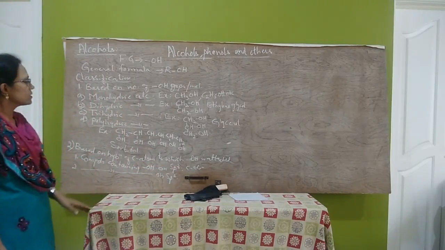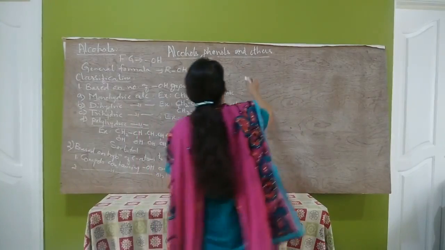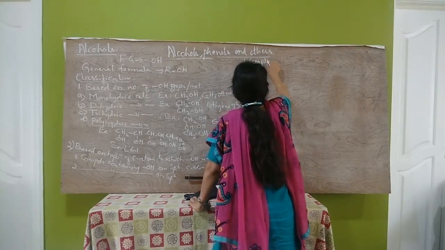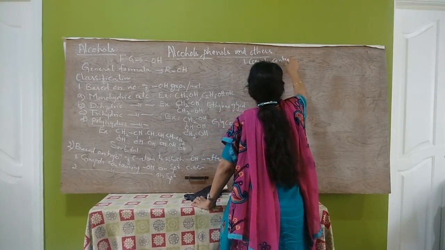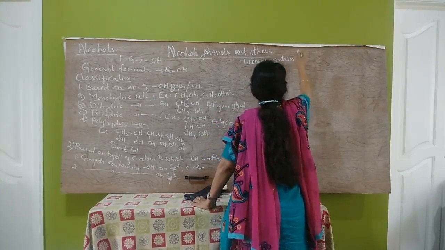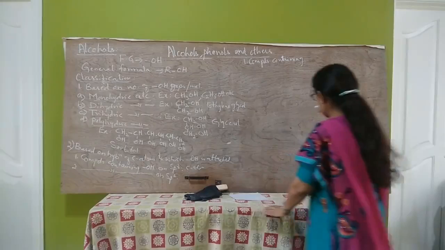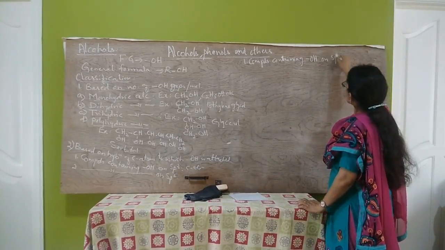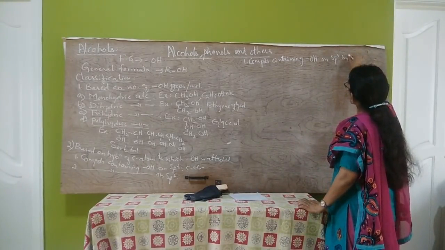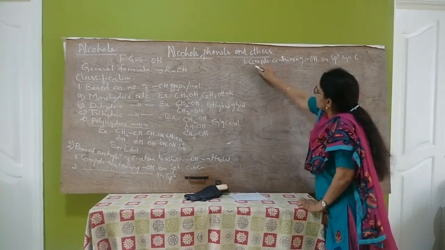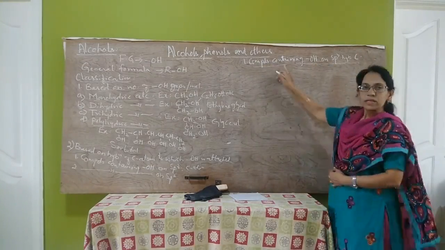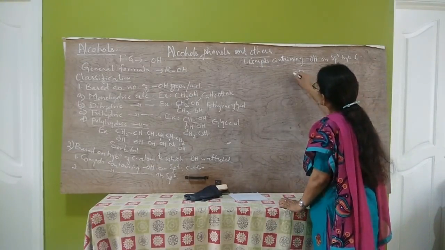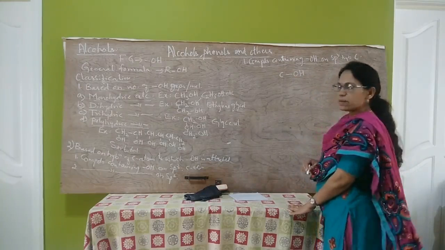So the first one is compounds containing OH on sp3 hybridized carbon atom. So in these compounds, OH is attached to sp3 hybridized carbon atom.